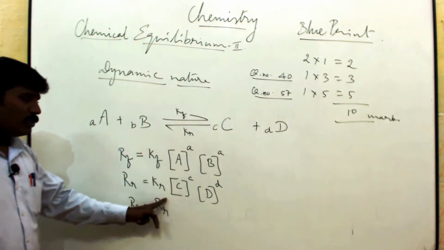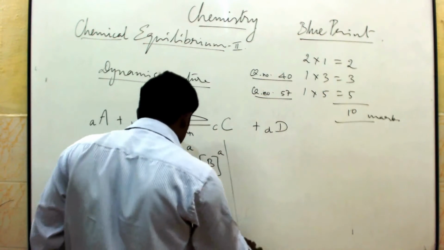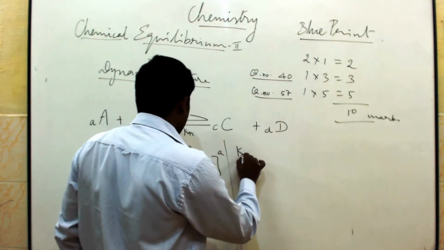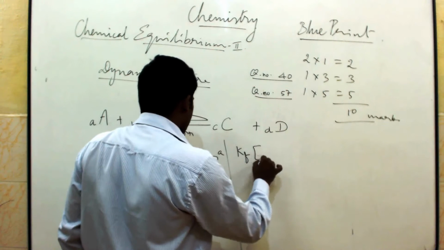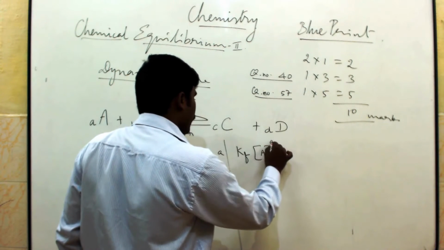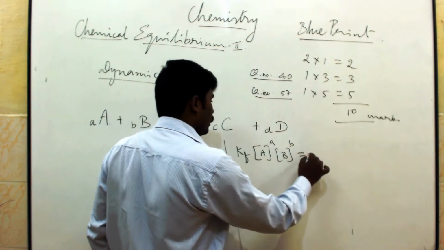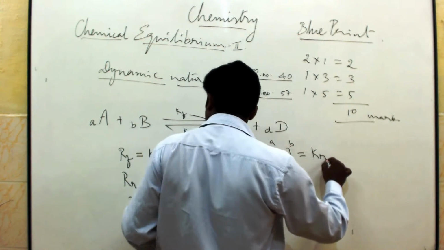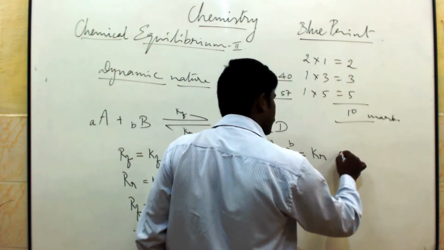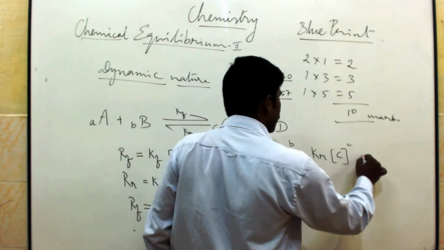So you can write: Kf times the concentration of A and the concentration of B is equal to Kr times the concentration of C and the concentration of D.